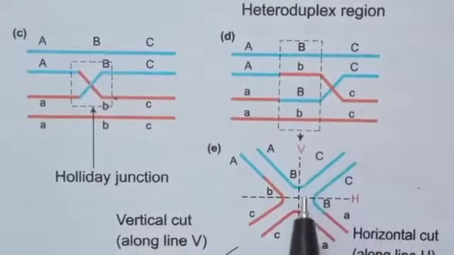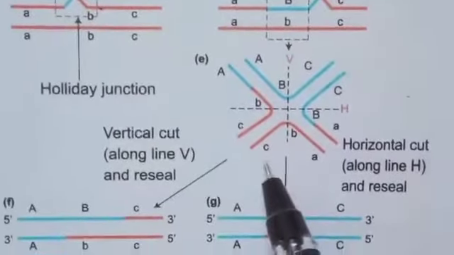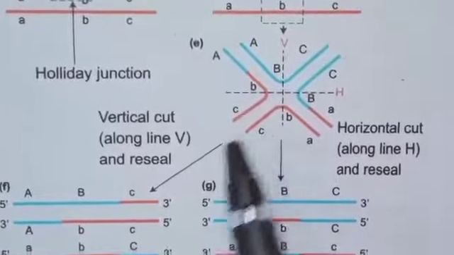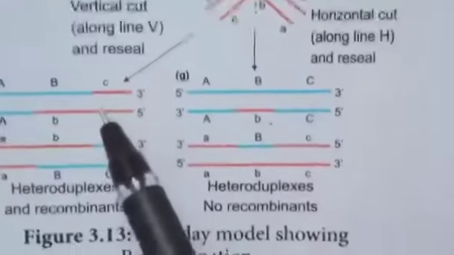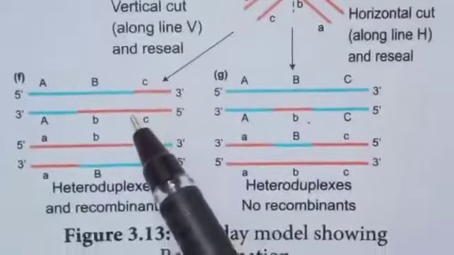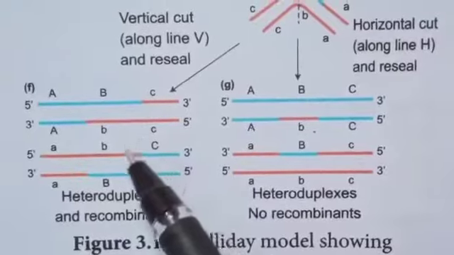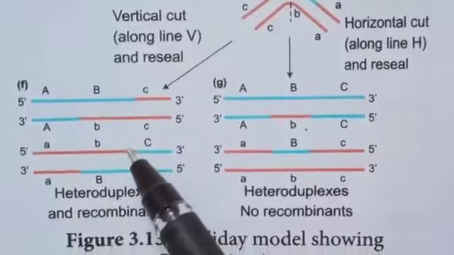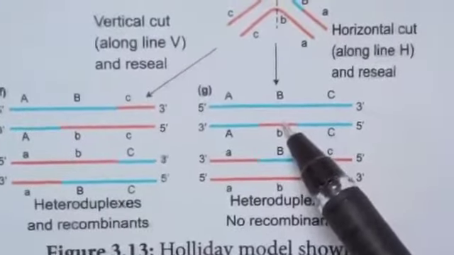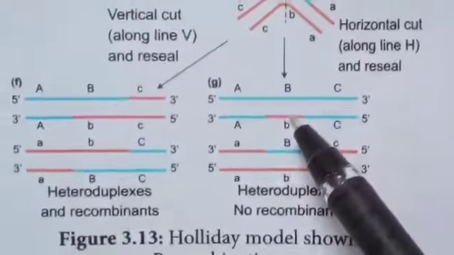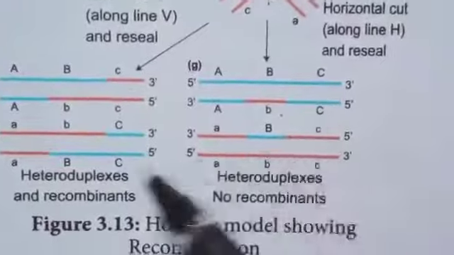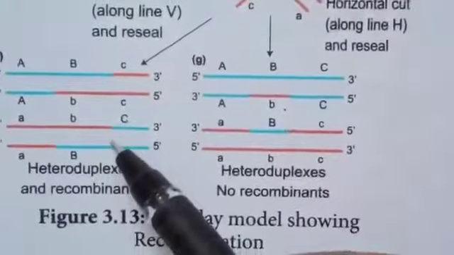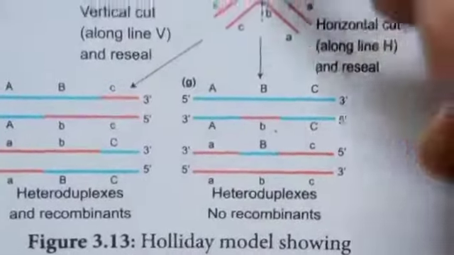DNA strands may be cut along a vertical or horizontal cut. The vertical cut will result in heteroduplex with recombinants. Here recombination is present. The horizontal cut will result in heteroduplex with non-recombinants. So here no recombination. This is the Holliday model showing the recombination method.